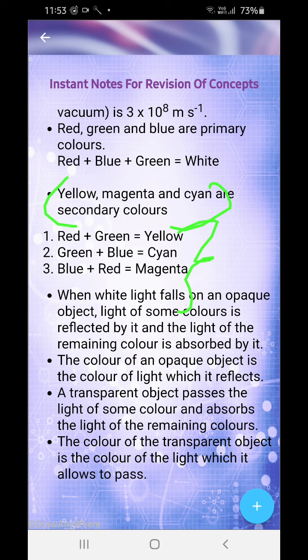Now, a transparent object passes the light of some colors and absorbs the light of the remaining colors. The color of a transparent object is the color of the light which it allows to pass through. Suppose you see a blue glass, you see it as blue because it is only passing blue light.